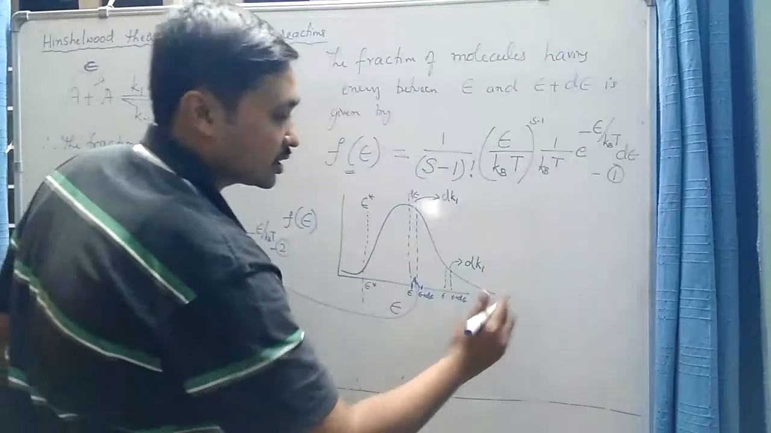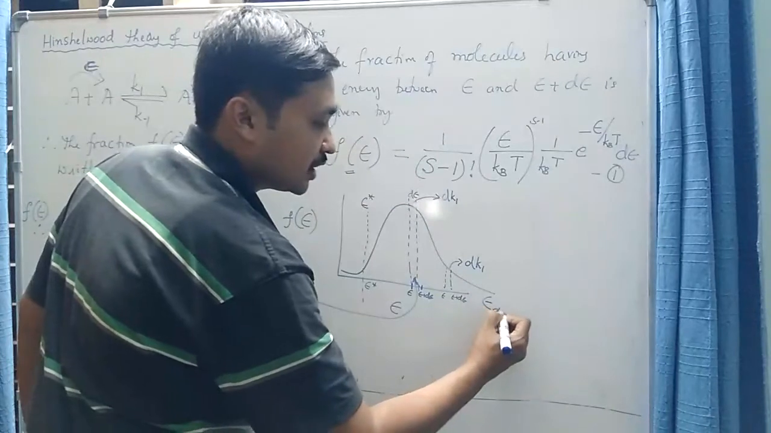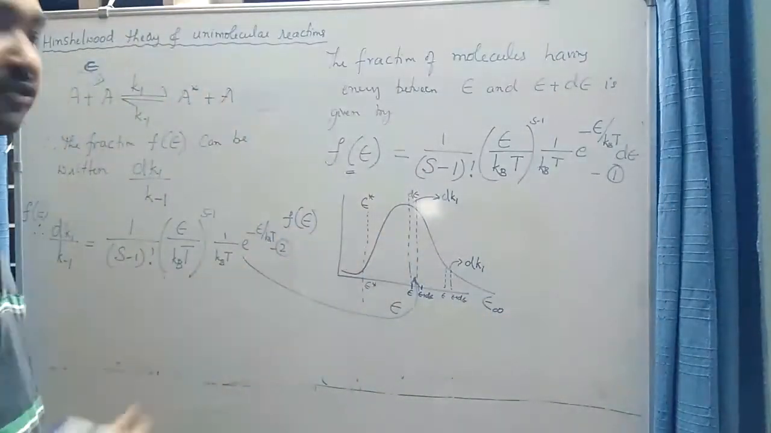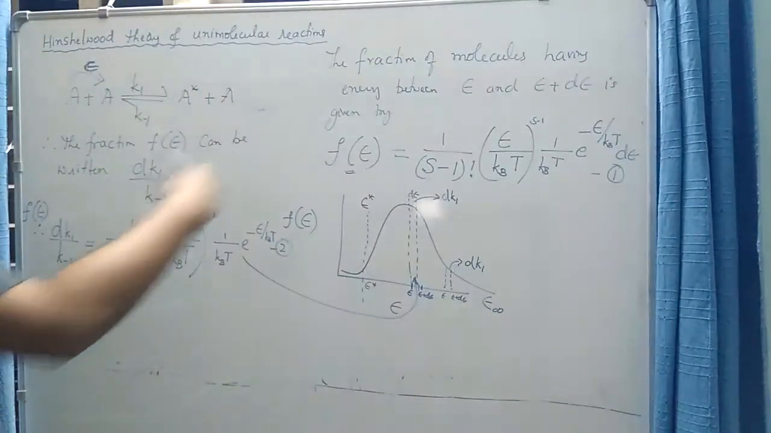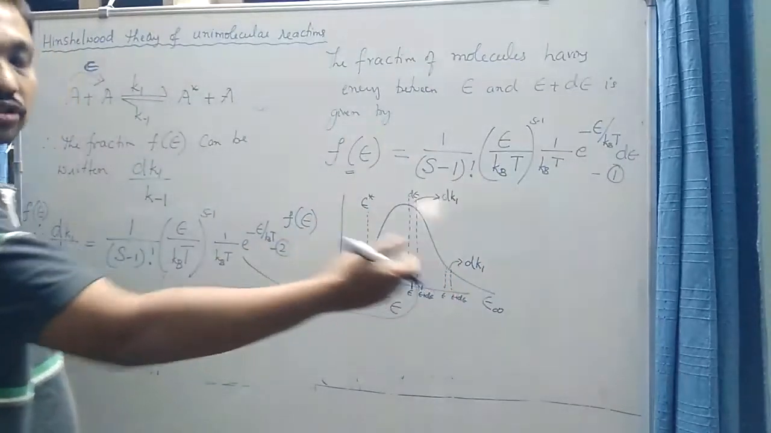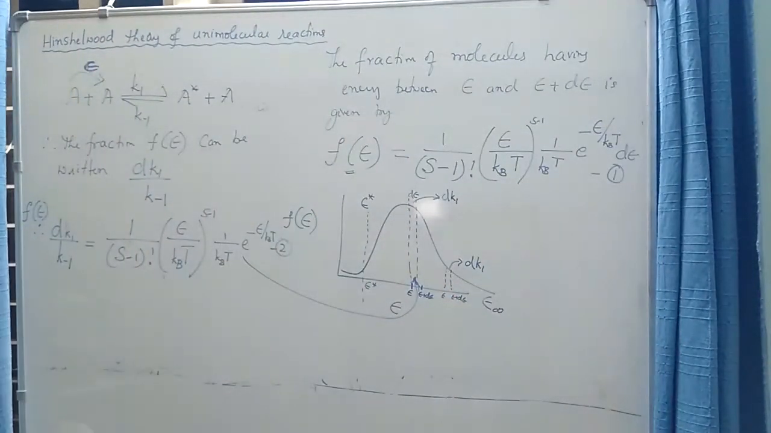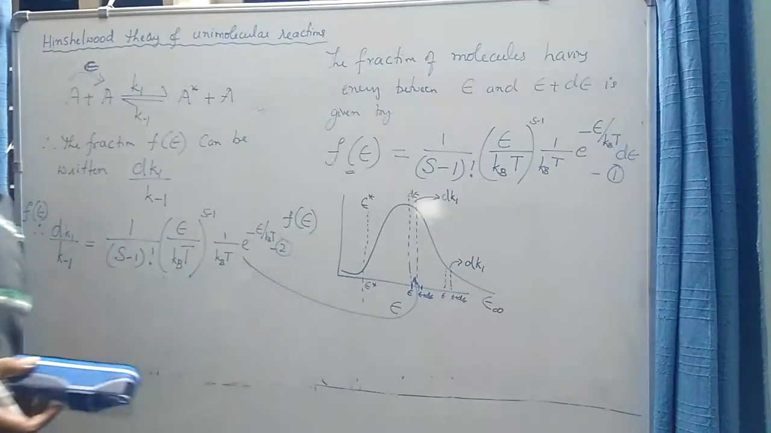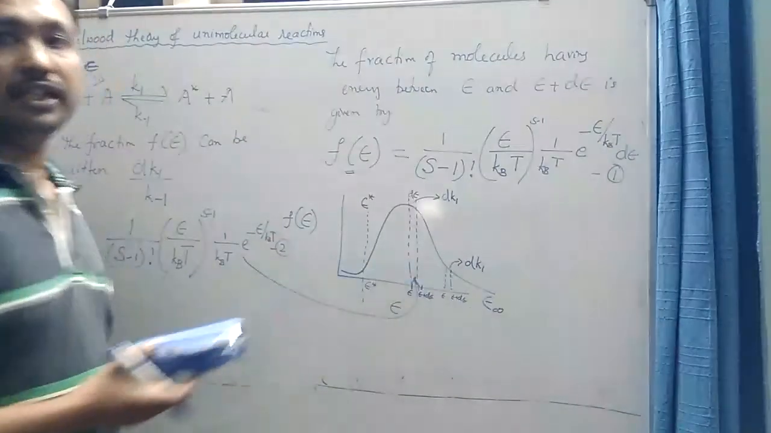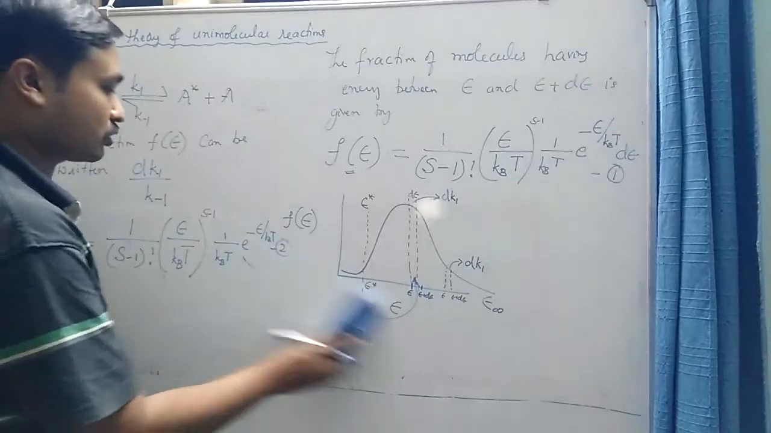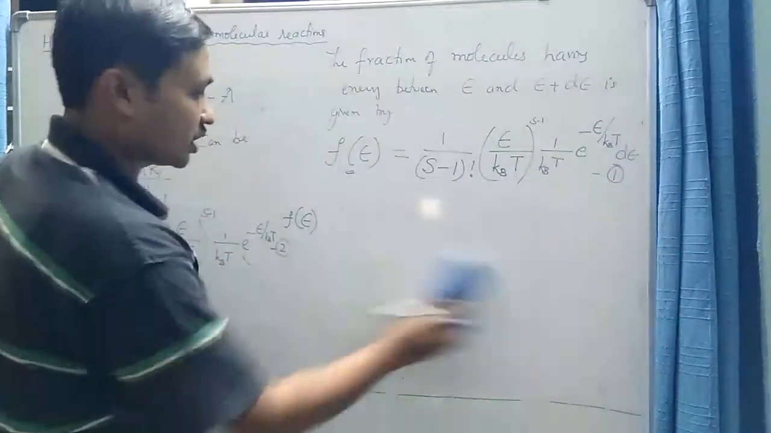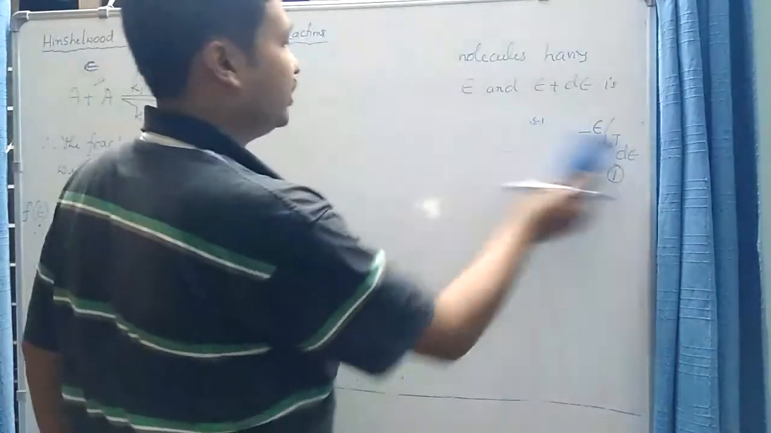The upper limit theoretically would be epsilon infinity, which is nothing but infinite energy. So the overall rate constant K1 is obtained by integrating this equation 2 between the two limits, epsilon star, where epsilon star is the activation energy, up to infinity, or epsilon infinity. So let us integrate equation number 2 between the two limits.